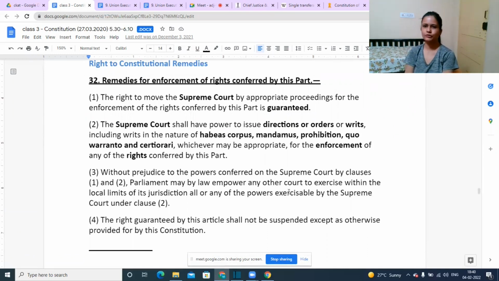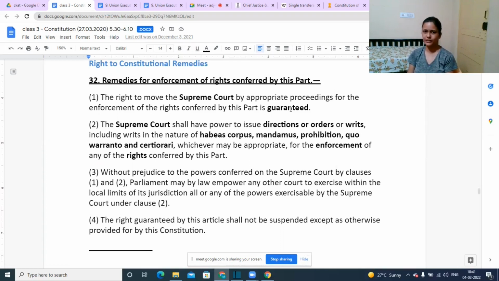So the right to constitutional remedy is nothing but the 6th or the last category of fundamental rights, wherein it guarantees that whatever fundamental rights are given to us, we will for sure be able to enjoy them. Okay, and in case these are violated, we can directly approach the Supreme Court of India. So it talks about the right to move the Supreme Court by appropriate proceeding for enforcement of these rights. In order to enforce it, we can directly move to the Supreme Court of India.